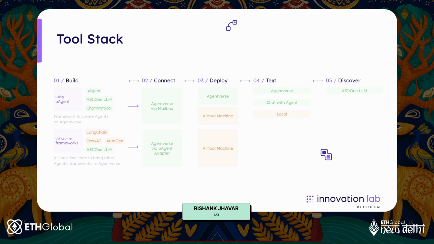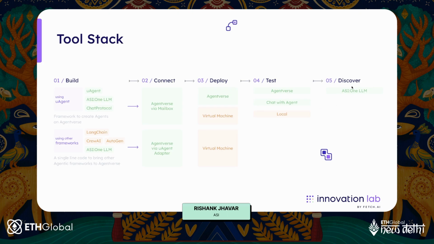And finally, you can test your agent. You can do that directly on AgentVerse using chat with agent. If you have a UI created, you can also test it locally. If not a UI, you can also test it on CLI.